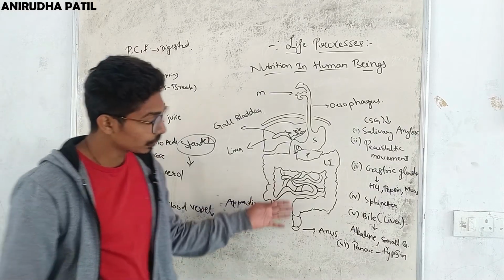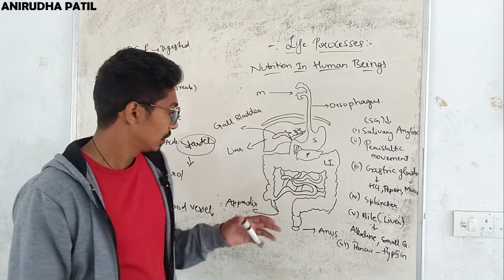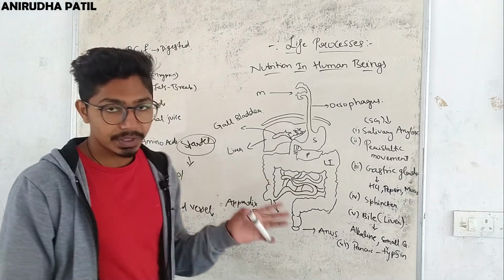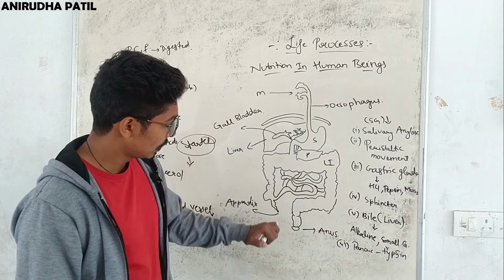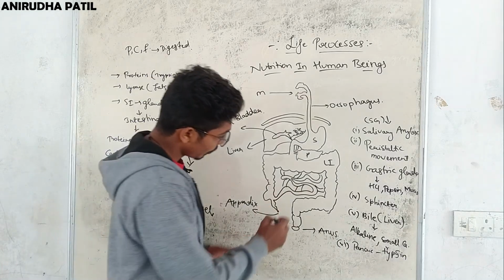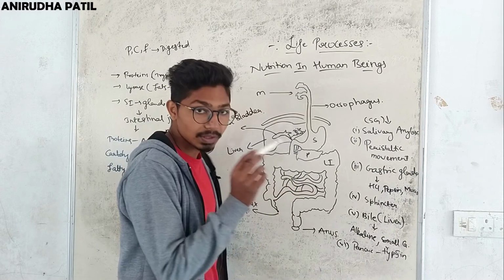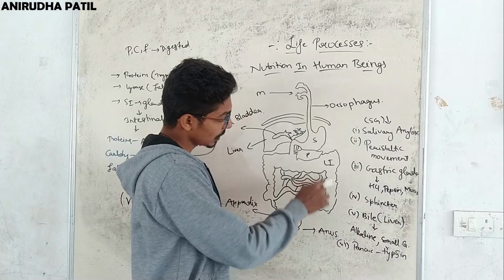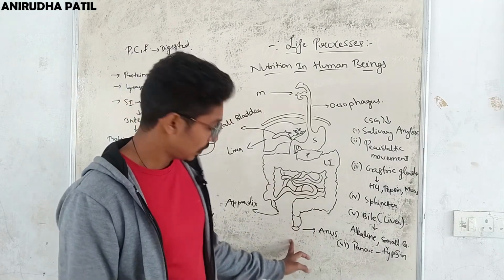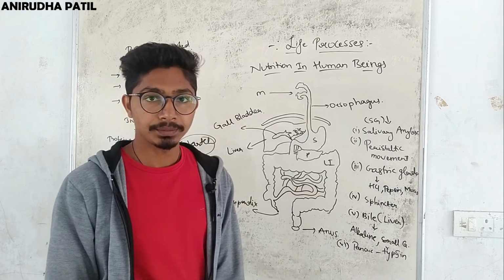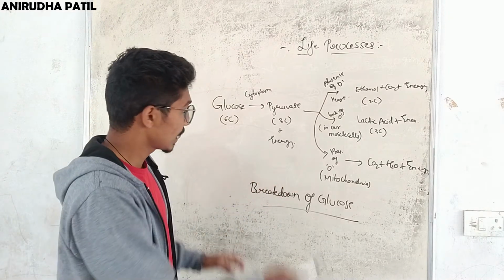Now this small intestine also has finger-like projections called villi, and these villi absorb the final energy components and transfer them to other parts of the body, and this completes here. The remaining food is transferred to the large intestine in the form of waste, and here in the large intestine the walls absorb the remaining water and other materials, and the extra food, which is waste, is thrown out.